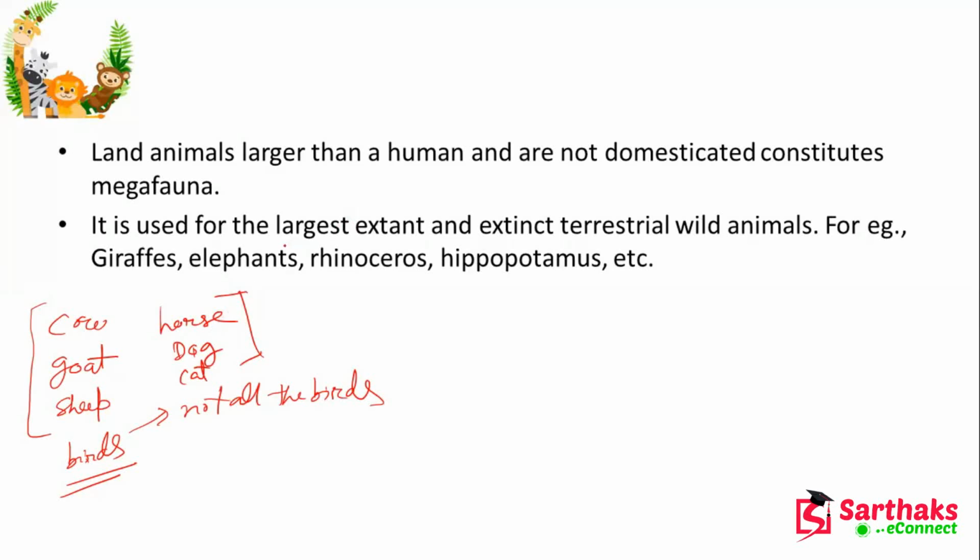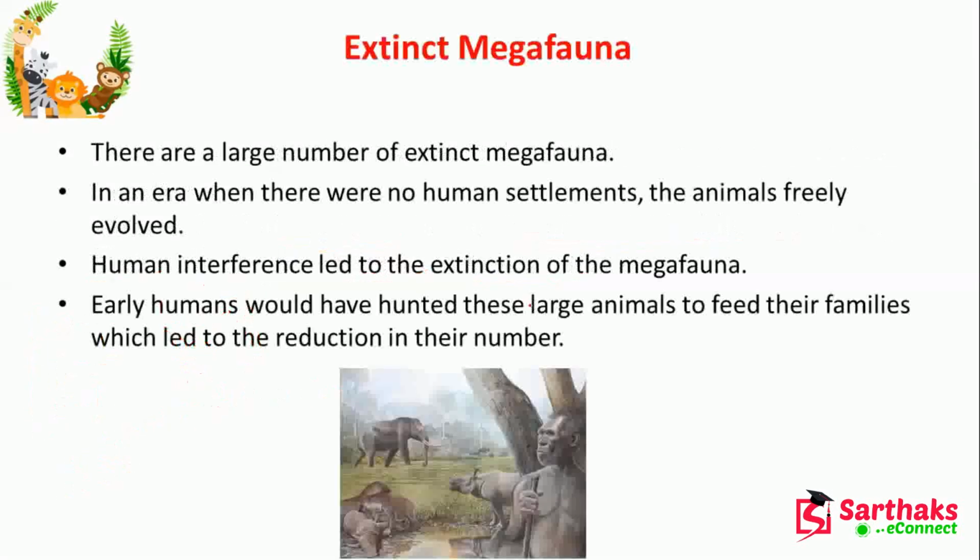So it is the largest extant and extinct terrestrial wild animals, like giraffes, elephants, rhinoceros, hippopotamus. These are the different megafauna. They are not domesticated, they are called megafauna, and they are living in the terrestrial region of the world. Now, extinct megafauna. There are a large number of extinct megafauna we have.